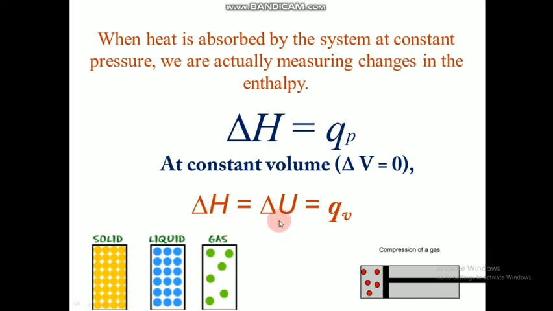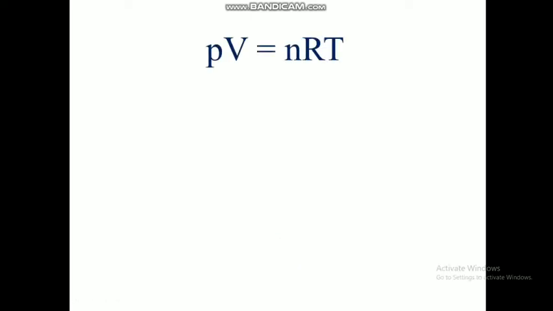So when we consider an ideal gas, we need the ideal gas equation, which is PV is equal to nRT, where P is the pressure, V is the volume, n is the number of moles, R is a constant and T is the temperature.